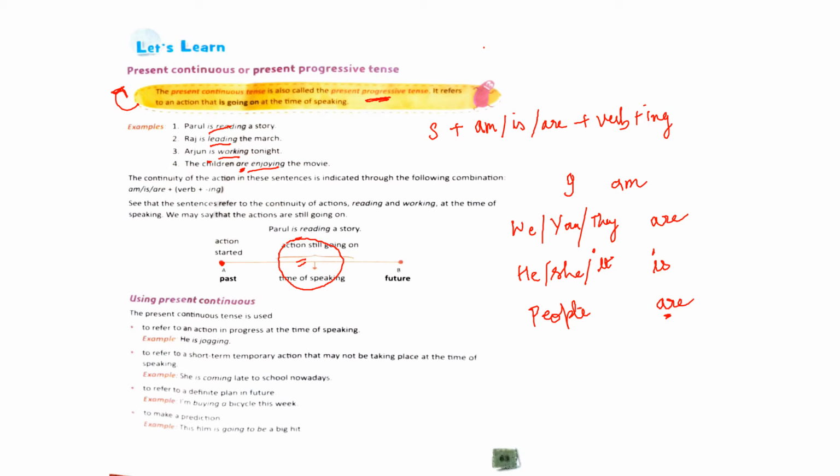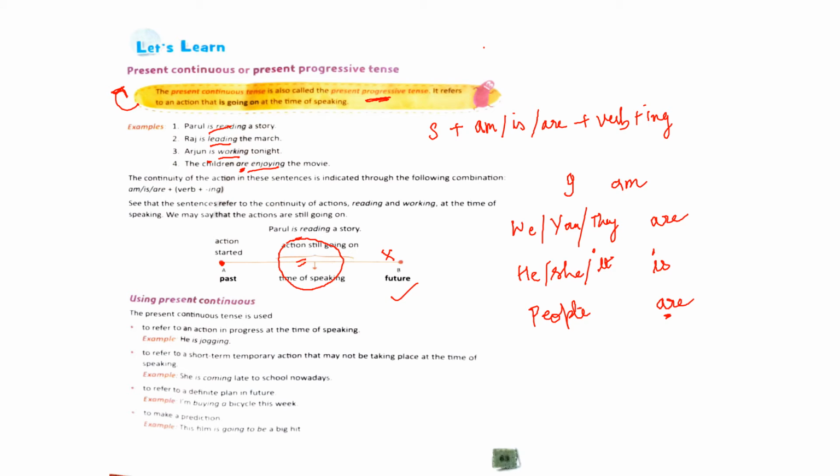See the example, Parul is reading a story. She started reading in the past, and when we are talking about it, the action is still going on and it has not ended yet. It might end in the future, but at the moment of speaking, the action is still going on. She is reading a story. So you can use this diagram to understand present continuous tense.